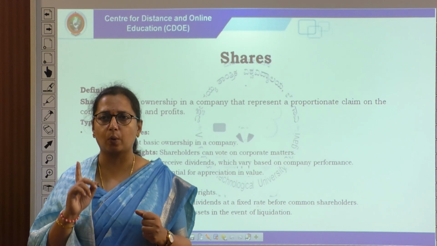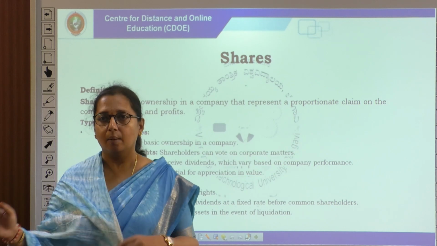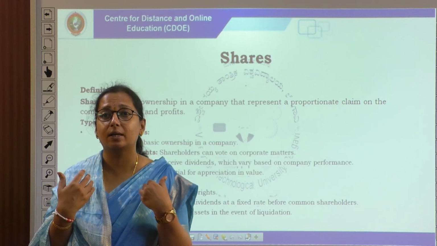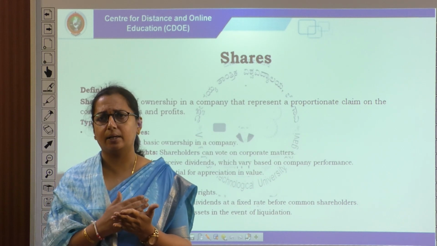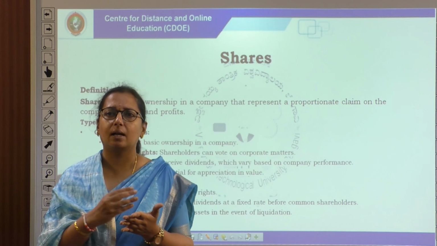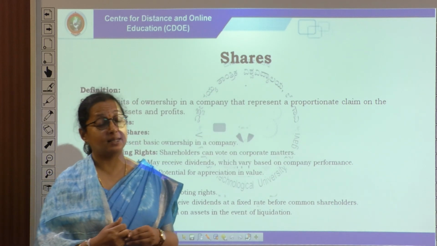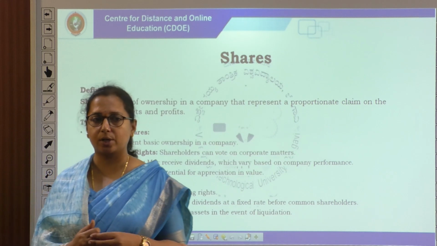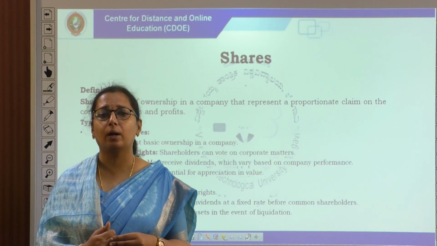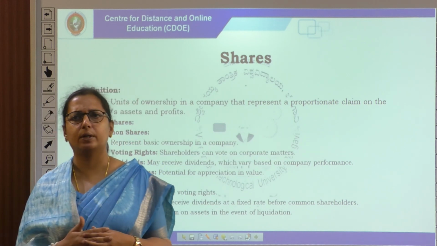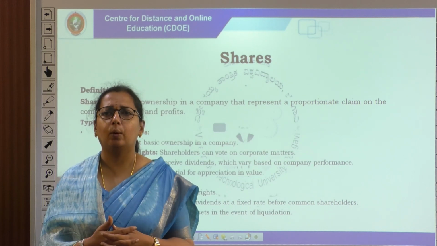Suppose I have purchased one equity share of Reliance, that does not mean I am an owner, I am a member, but there is a proportion of shares that is treated as equivalent to ownership, depending upon their norms, rules and regulations. They decide what percentage of shares a director has to hold. And voting rights: definitely, equity share or common share owners always have a right to vote. Shareholders can vote for corporate matters, choosing directors, choosing secretaries. Why do we have to purchase equity shares?